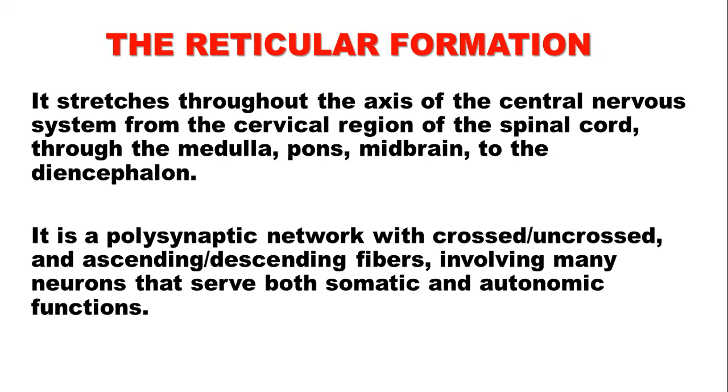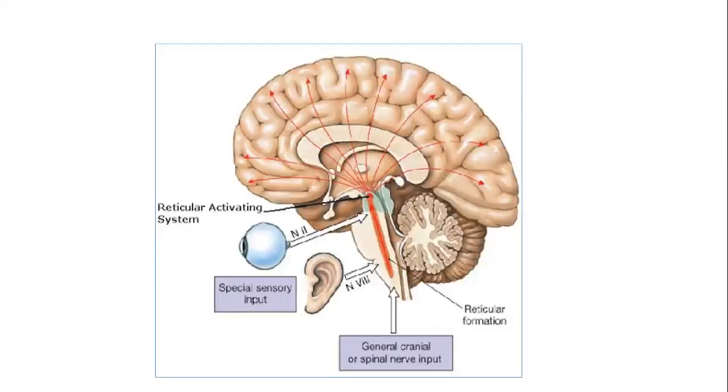It means it is in the midbrain, pons, and medulla oblongata. But it's very important for its functions. This is the picture we can draw, but we cannot see as this reticular formation, but we can draw theoretically